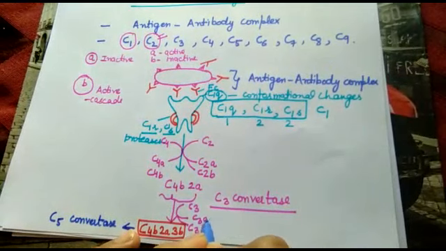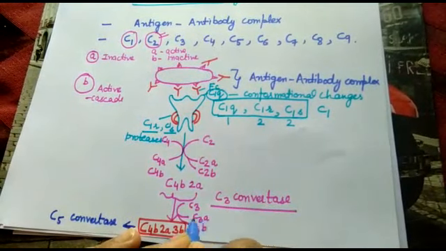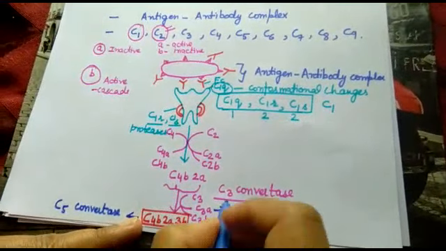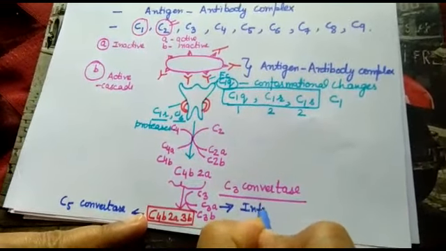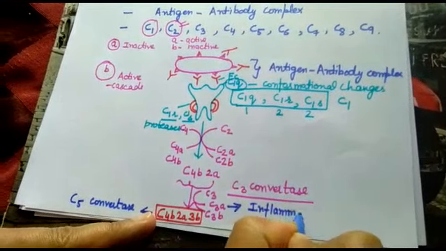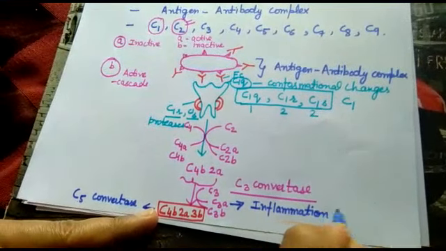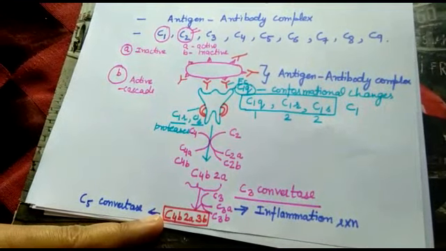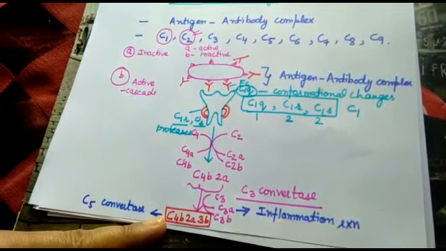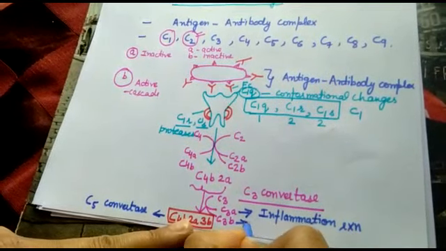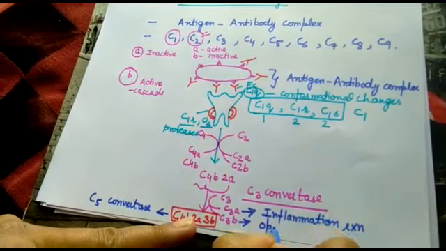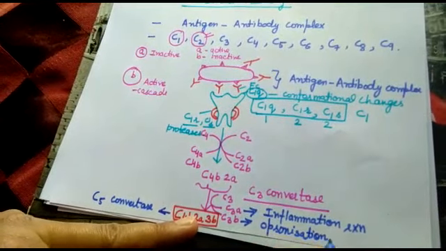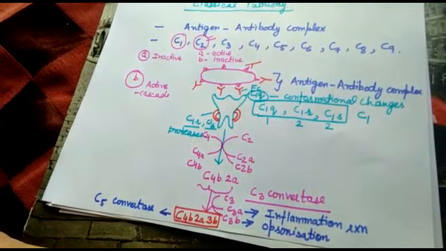Now here you can see C3 broken down into C3a and C3b. C3a helps in inflammation reactions, or you can say degranulation of mast cells or anaphylatoxin reaction, and C3b helps in opsonization, that is covering of the pathogen.